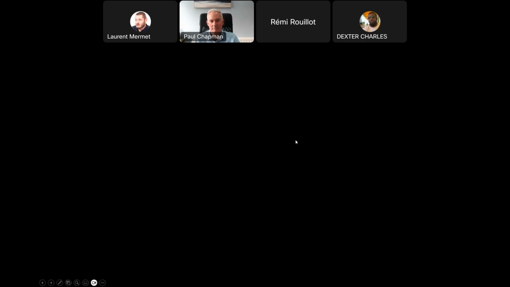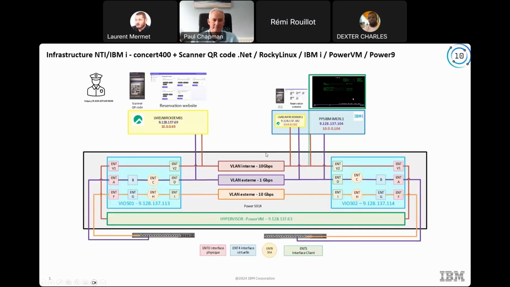So all communication, the container and the website are exposed on the internet, but the IBM i partition is not exposed on the internet. In this case, we have the same IP range because we are in our showroom, but we can have an IBM i partition in another range, not connected in the same range like the Linux partition.